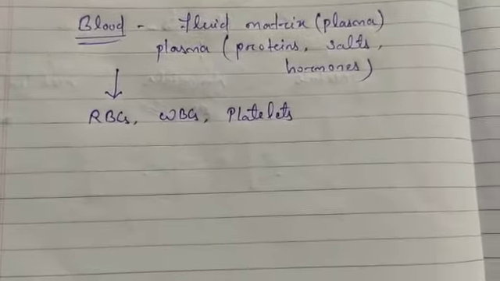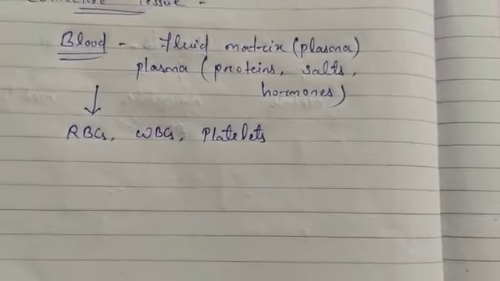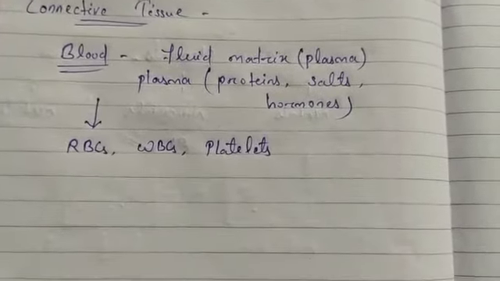If we look at another connective tissue, then bone is another example of connective tissue. It forms the framework that supports the body. It also anchors the muscles and supports the main organs of the body. Bones are very strong and non-flexible tissue.